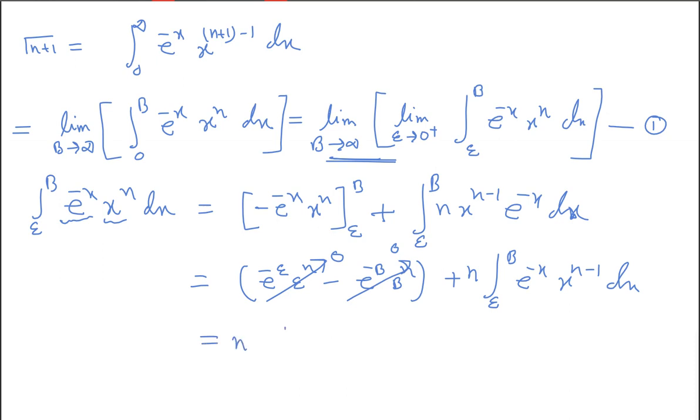This will simply be n times the integral of e to the power minus x, x to the power n minus 1 dx, that is n into gamma n. You put this value over here and take the limits one by one, and then you write.